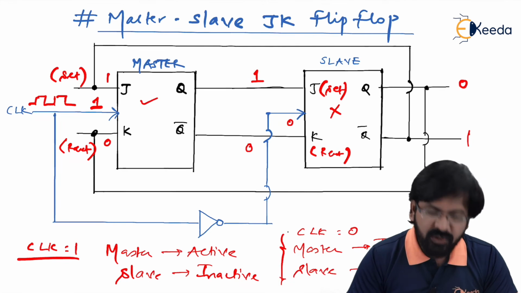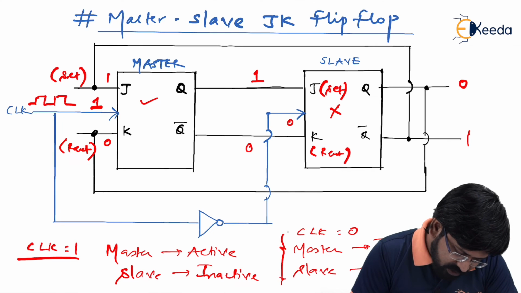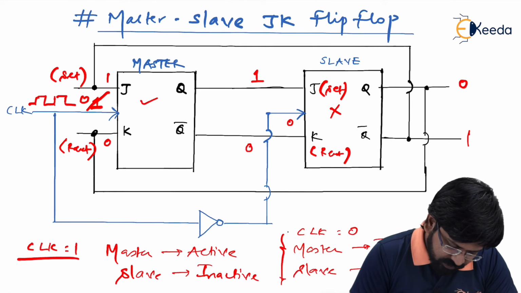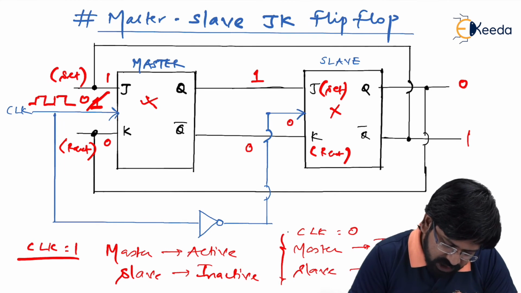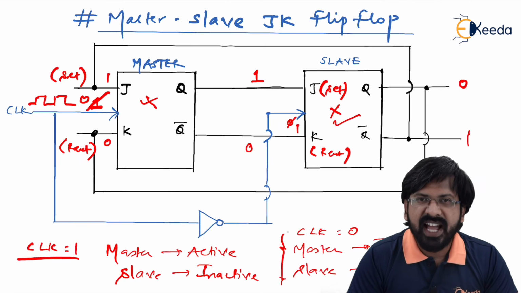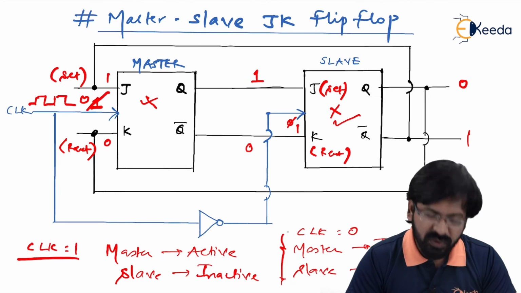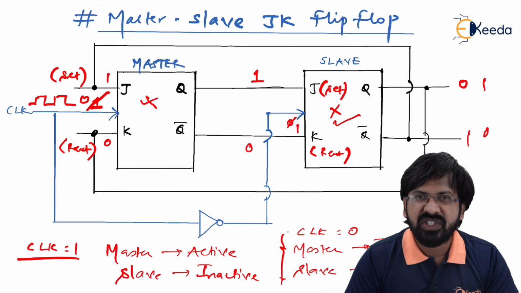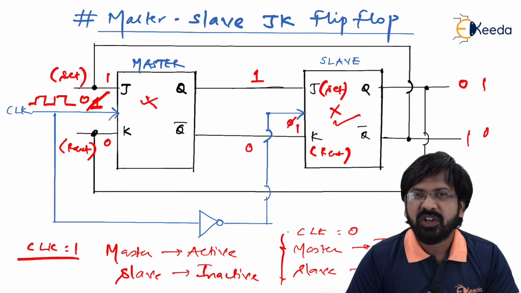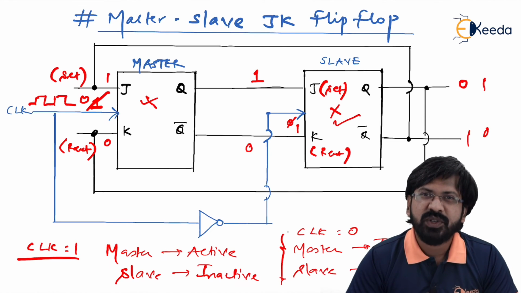So this is going to continue until and unless clock becomes 0. So tell me, when clock becomes 0, can I say master is deactivated now? Yes. At the same time, since clock is equal to 0, this changes to 1. Can I say now slave is active? Since slave is active, it is going to accept the new inputs of the slave, which are j k as 1, 0. Because of 1, 0 input, outputs are changed to 1, 0. See, this time outputs are changed. Am I right? Do you remember that while clock was equal to 1, outputs were unchanged? Outputs are changed only when clock falls to 0.